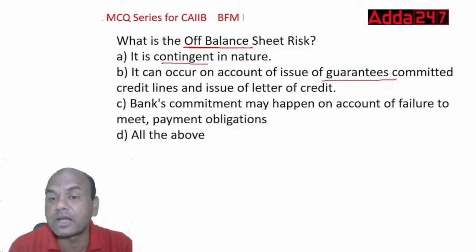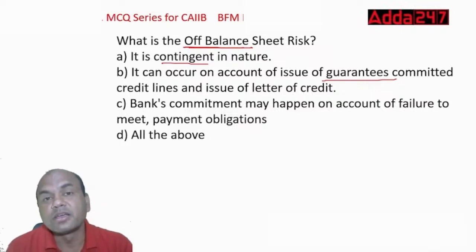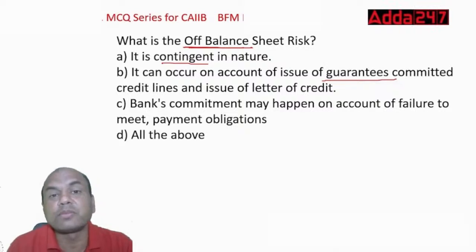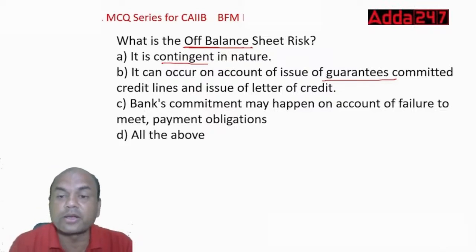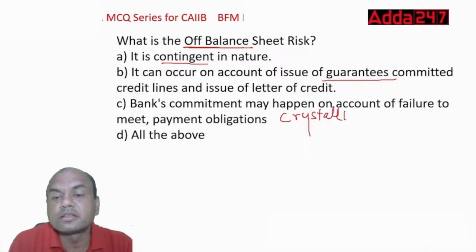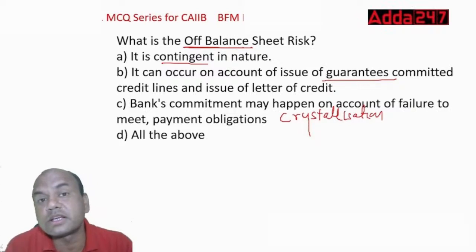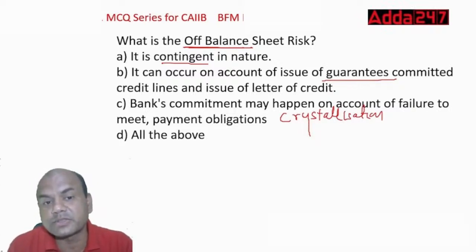When I issue the guarantee, what does it mean? I'm telling somebody, if this guy doesn't work, I will pay you, whatever your losses are. So actually, if this guy doesn't work, then I'll have to pay it. So it may get converted into cash, and this is known as crystallization. Crystallization means converting the contingent liability into real liability, meaning cash flow liability.